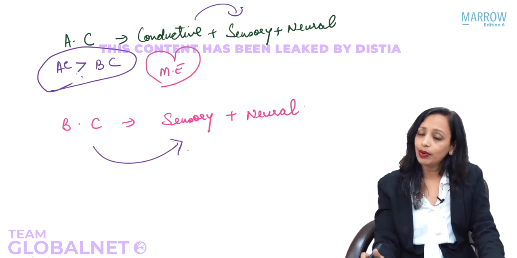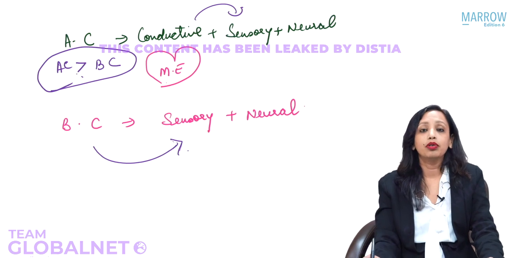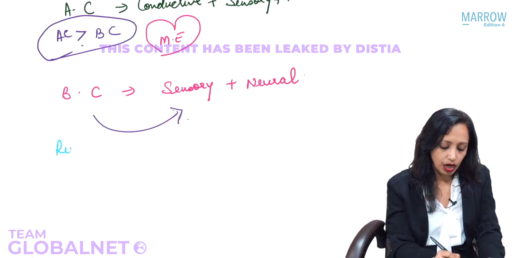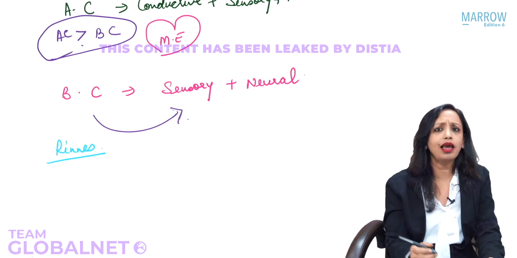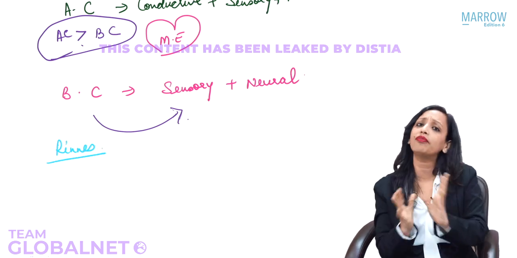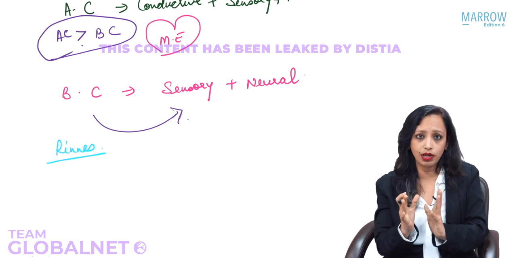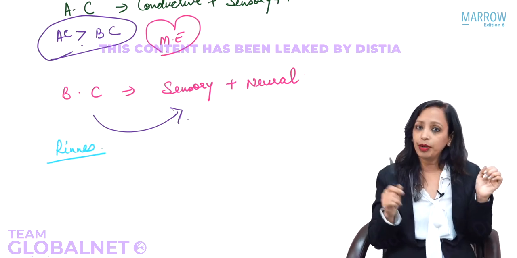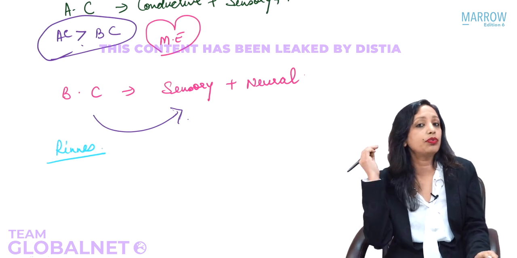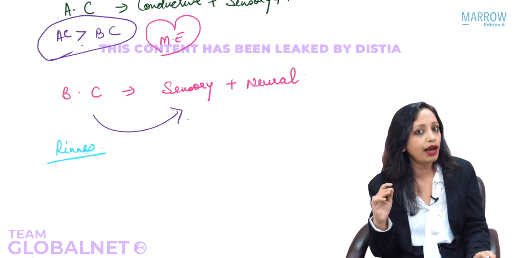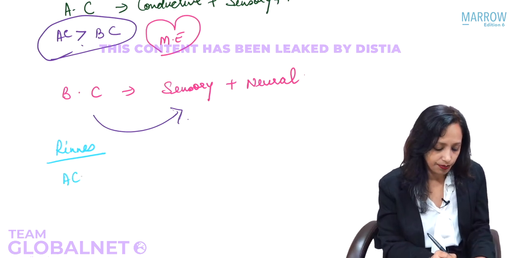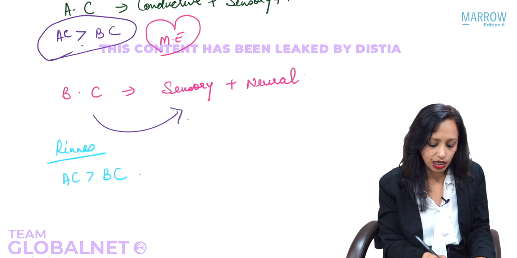Okay. So now let us start with the tuning fork test. The most preliminary tuning fork test that we do is Rinne's. What we do in Rinne's is we test the air conduction and the bone conduction and we compare what is louder. We vibrate the tuning fork, we do the bone conduction, we do the air conduction, and we compare. If the air conduction is better than bone conduction, we call it Rinne's positive.